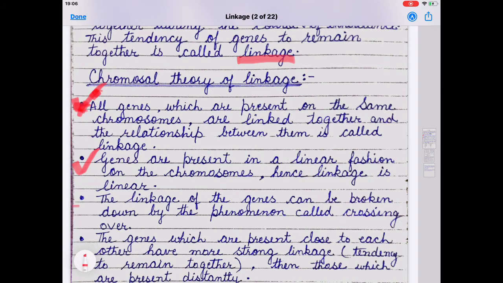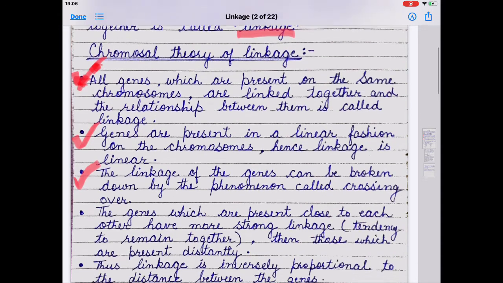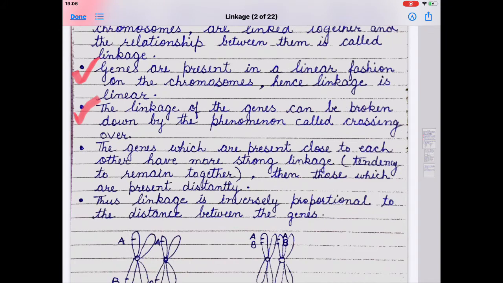The linkage of the genes can be broken down by the phenomenon called crossing over. I will discuss crossing over after this topic. Next, genes which are present close to each other have stronger linkage, that is, a stronger tendency to remain together, than those which are present far apart.